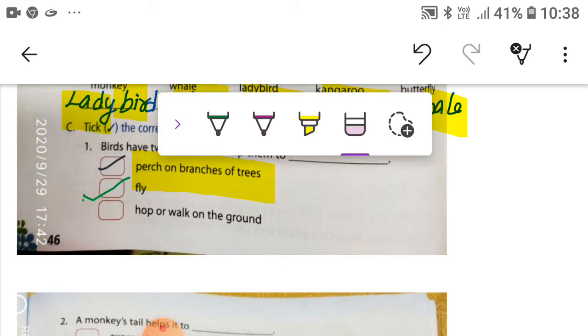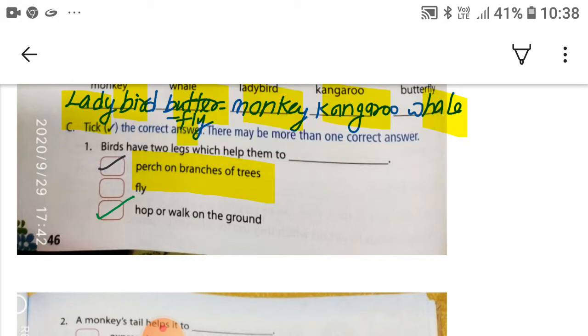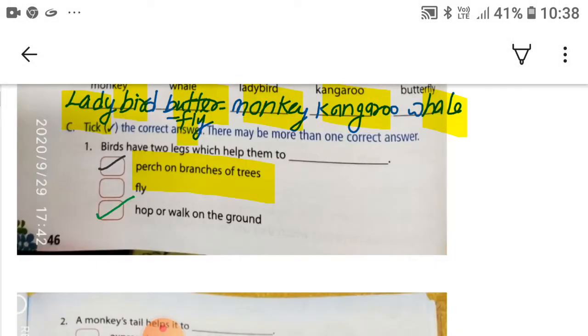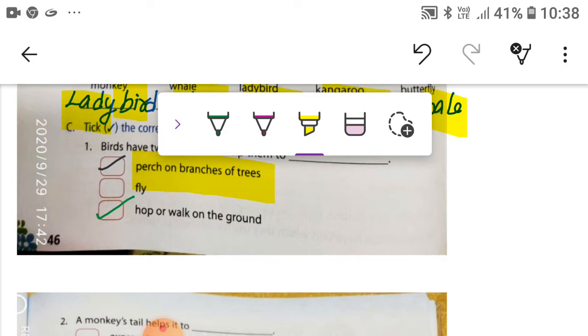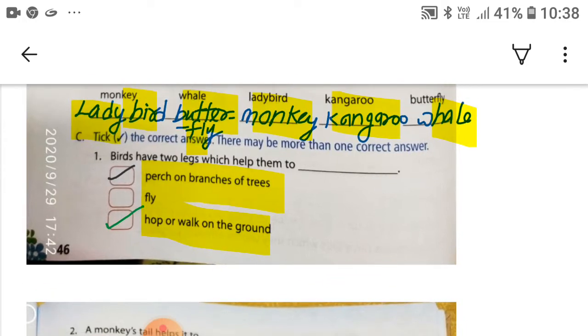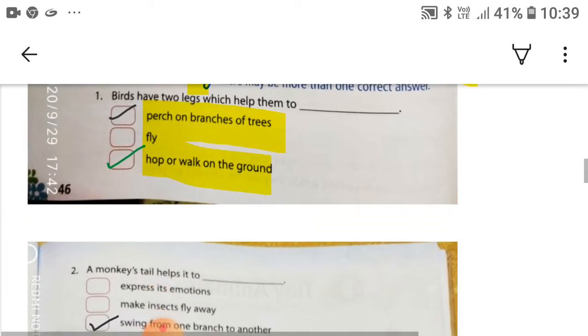The third option is also correct. So birds have 2 legs which help them to perch on branches of trees and hop or walk on the ground, but not fly, because they can fly with their wings.